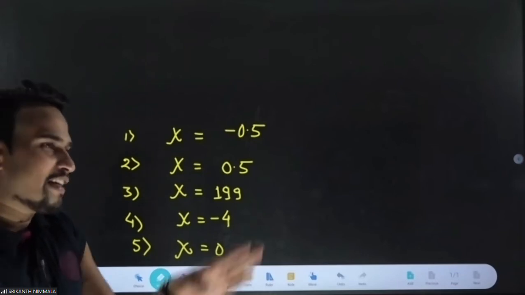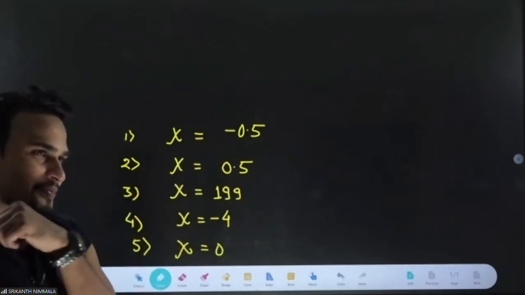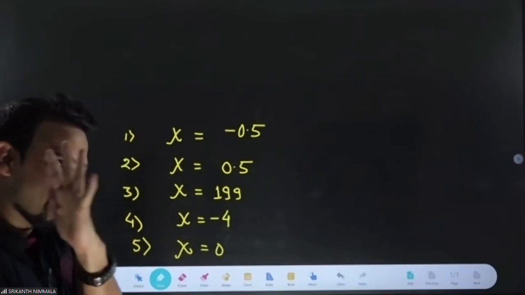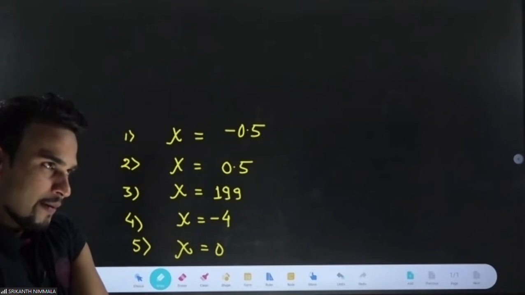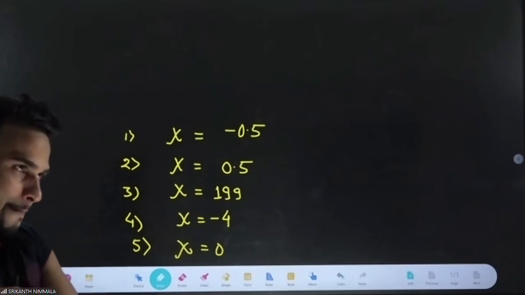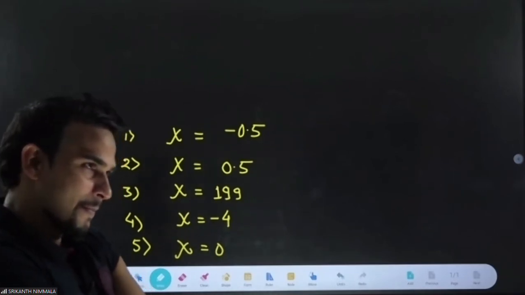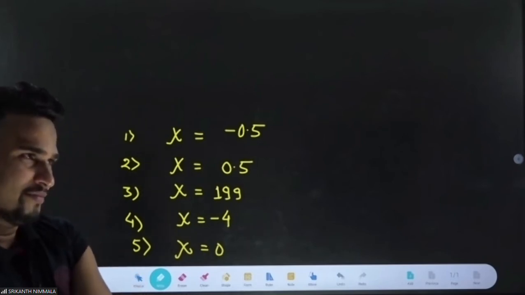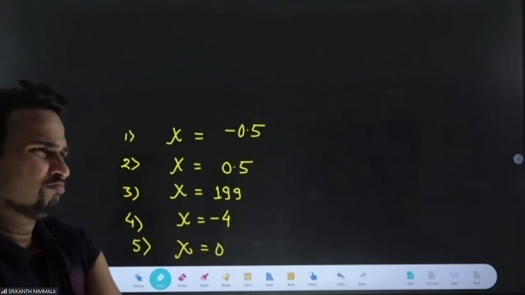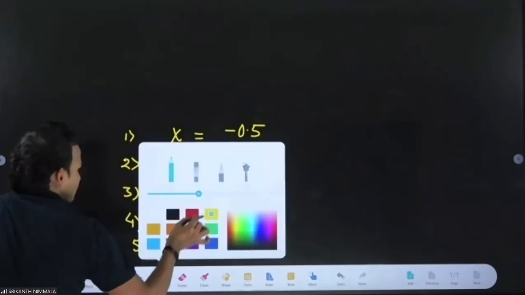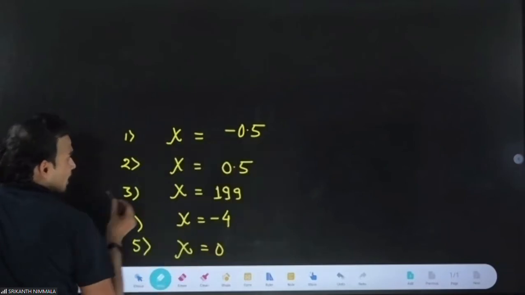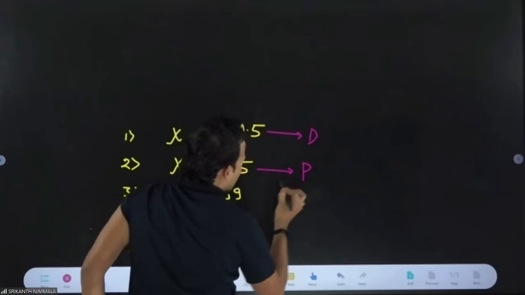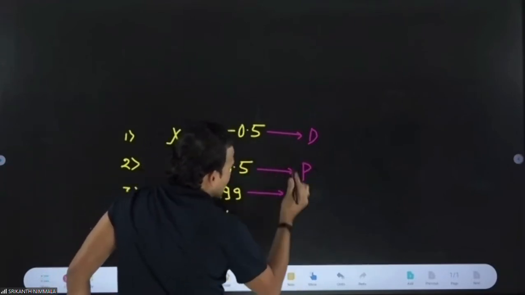First three: the first one is diamagnetic, the second one is paramagnetic, the third one is ferromagnetic. I think everyone has understood. First one is diamagnetic. Second one is positive but small positive, so paramagnetic. Third one is positive but large positive, so ferromagnetic.